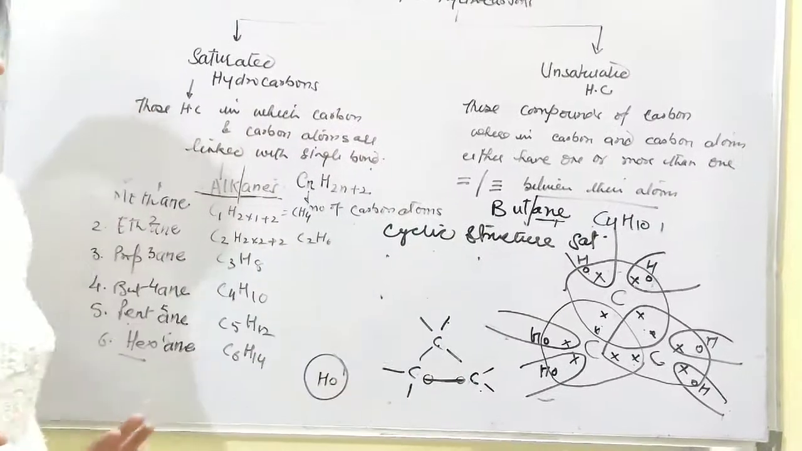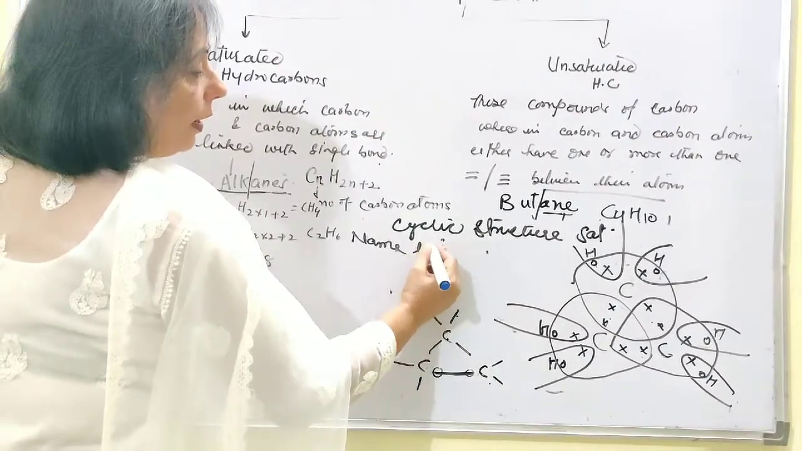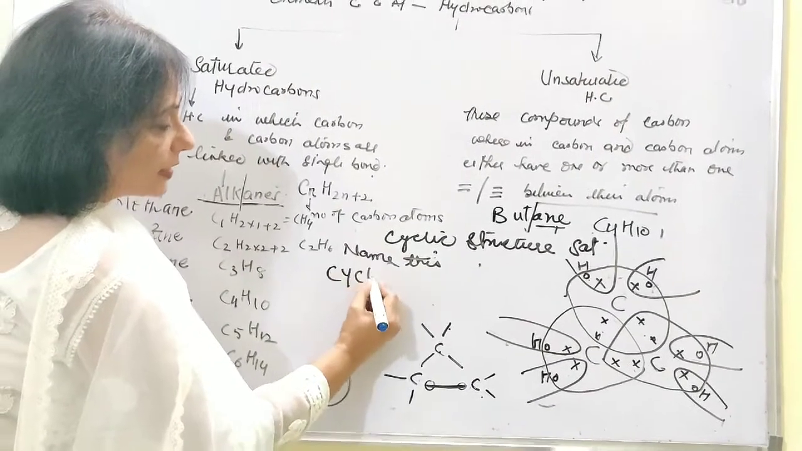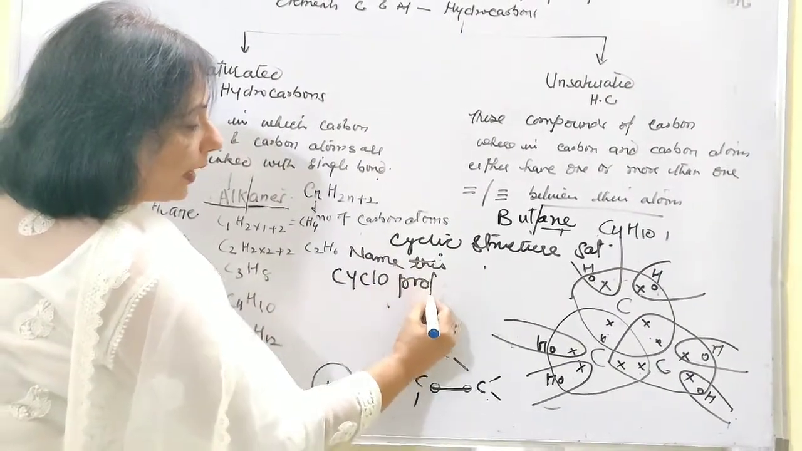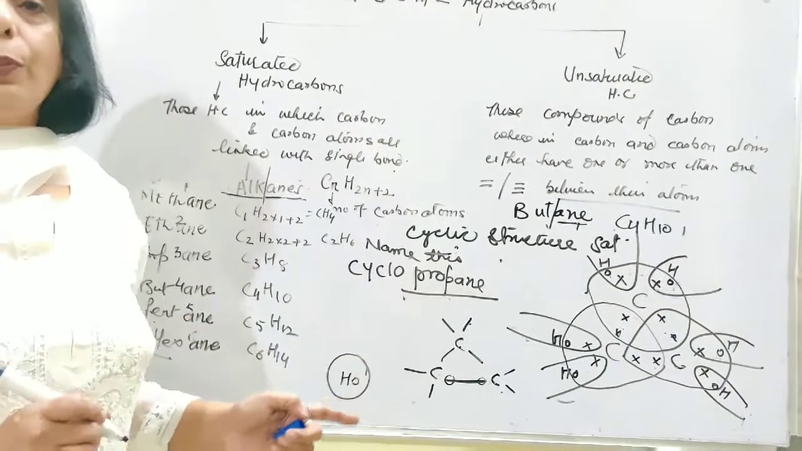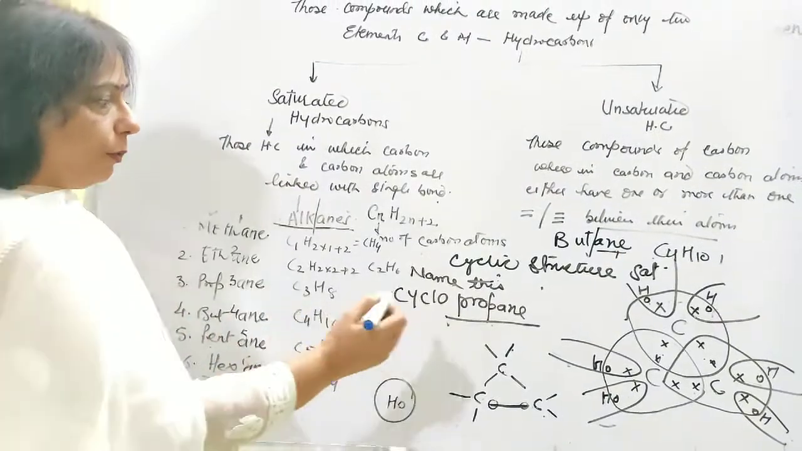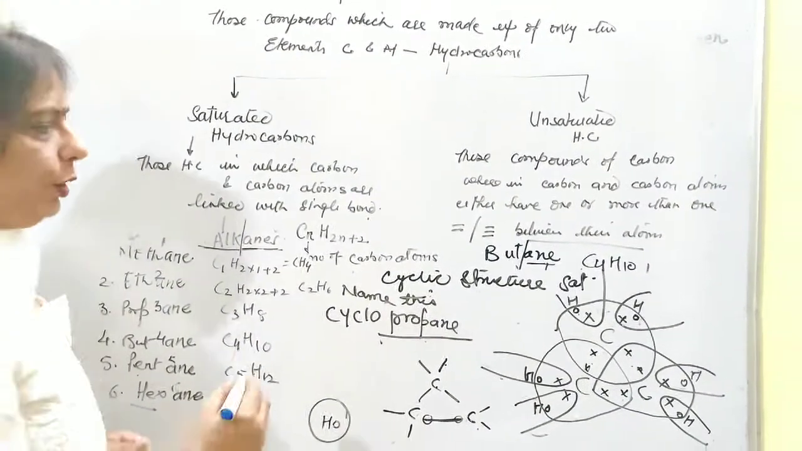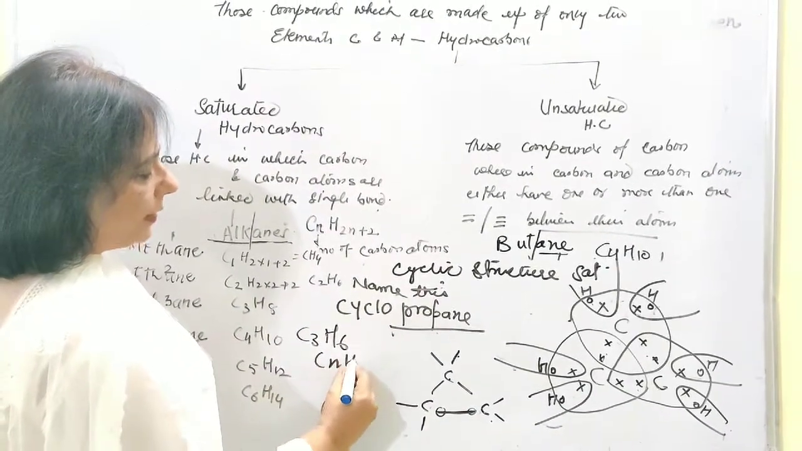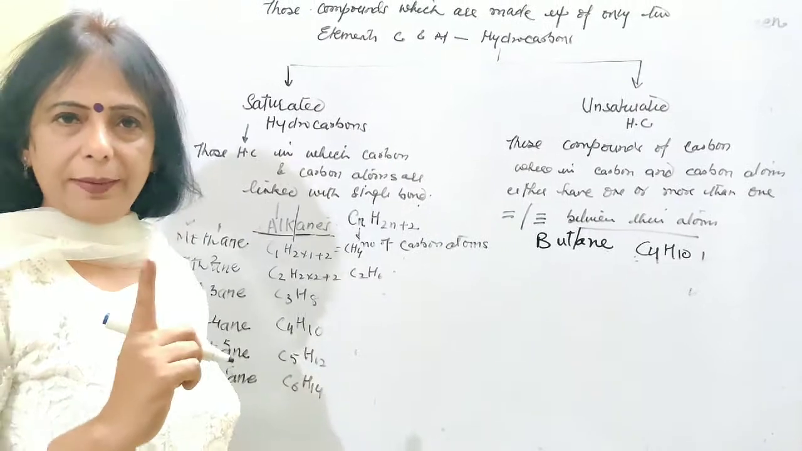Now once you have done this, you have to name this compound. Naming, you have to be very specific. You have to mention this is a cyclopropane. If you write only propane, it will be wrong, because propane is a linear structure with formula C3H8, but this is cyclopropane with formula C3H6, derived from the general formula CnH2n. Understood?